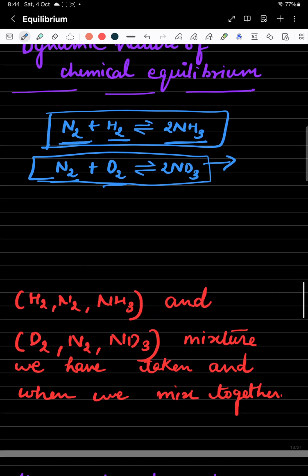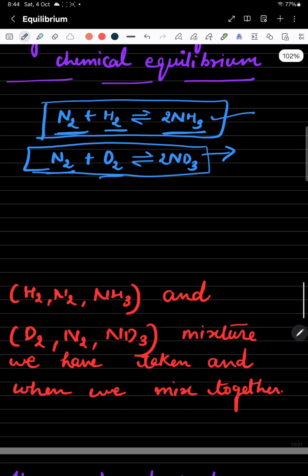If the equilibrium is dynamic in nature, what do we need to prove? We need to prove that for this reaction that has already achieved equilibrium, the rate of forward and rate of backward reactions are equal. Nitrogen and hydrogen at equilibrium are continuously reacting and forming ammonia, and ammonia is continuously forming nitrogen and hydrogen. We are expecting this at equilibrium. We need to prove that molecules are still separating and still combining, like a nitrogen atom separating from the N2 molecule, and a hydrogen atom separating from the hydrogen molecule to form an NH3 molecule.